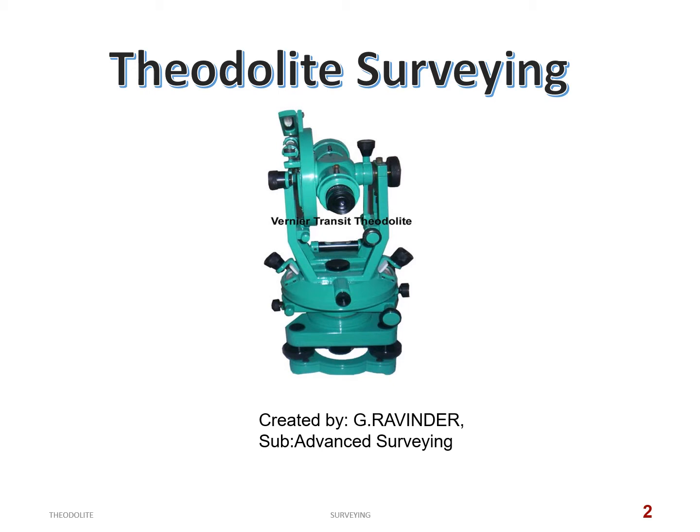When compared to the compass, which is also an angle measurement instrument in surveying, the theodolite is more precise and more accurate, and it can serve different purposes.